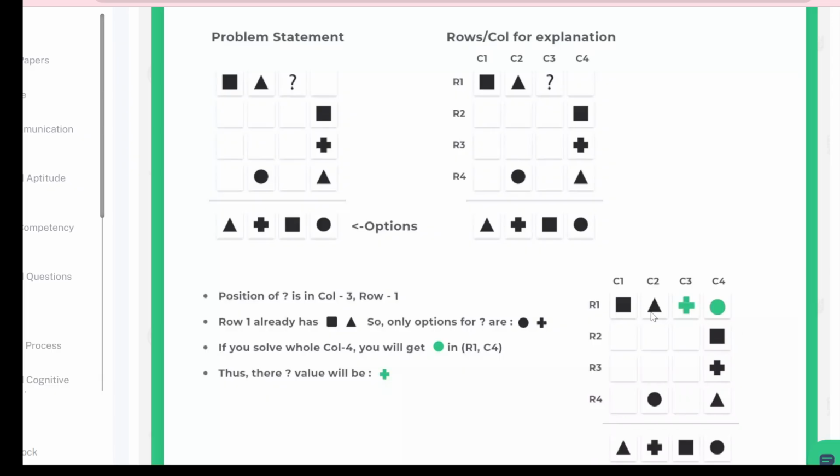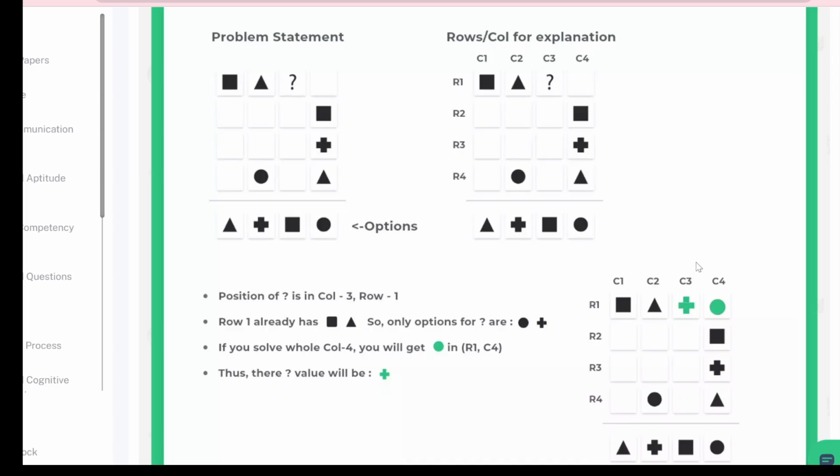Okay, so here I can give you one overview, because you can see all the symbols are there except the circle symbol. The triangle is there, plus is there, rectangle is there, but except circle, all of the row is filled, so you will fill circle here. Now in this row you will see a rectangle is there, a triangle is there, now circle I have also put, so what will be left?